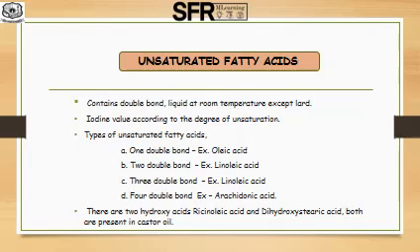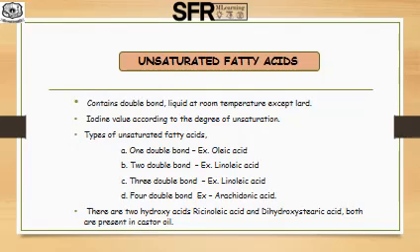Unsaturated fatty acids. These are the fatty acids which contain double bonds, and their iodine values vary according to the degree of unsaturation. They are generally liquid at room temperature, but there are exceptions to this rule. For example, lard, that is pig fat, contains unsaturated fatty acids, but it is solid. Unsaturated fatty acids are further divided according to the degree of unsaturation.